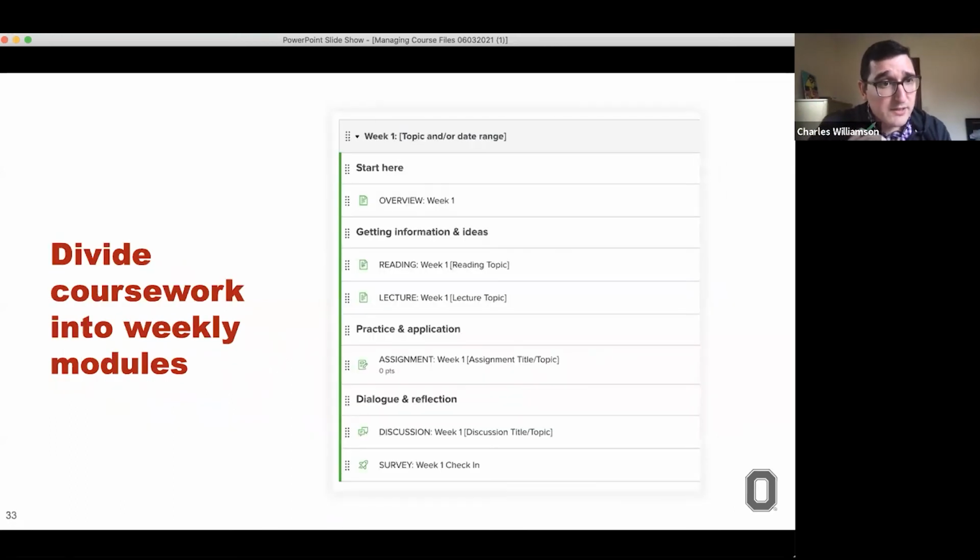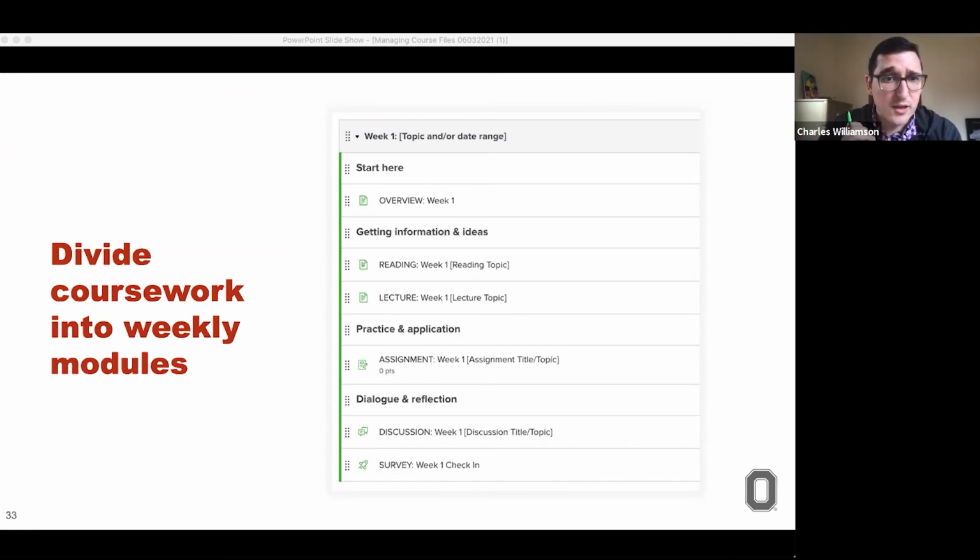We also recommend dividing coursework into weekly modules. Just as when you're creating a course schedule, you arrange that material in a digestible one-week chunk. So too should that be arranged within Carmen Canvas, right? Coursework should be broken up into weekly modules.